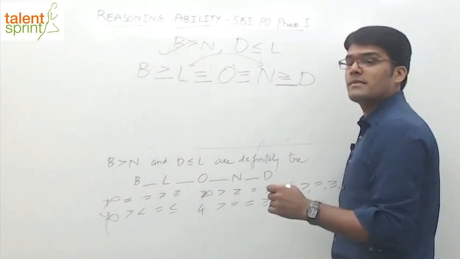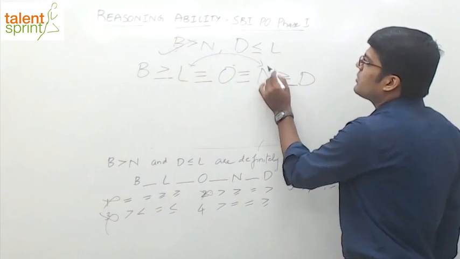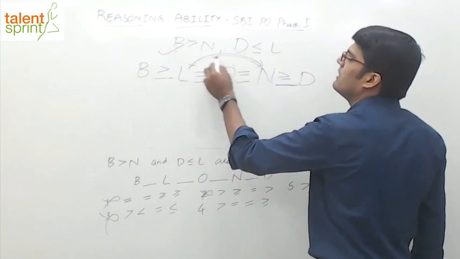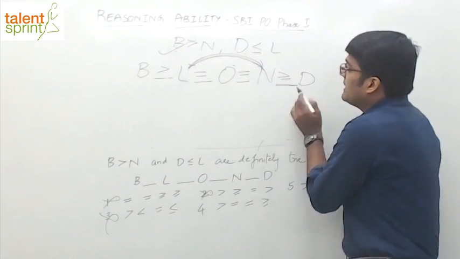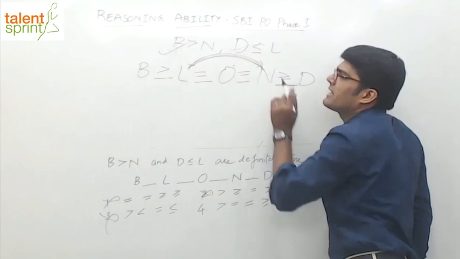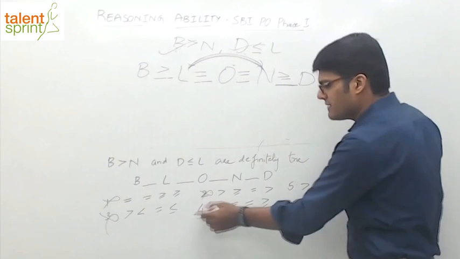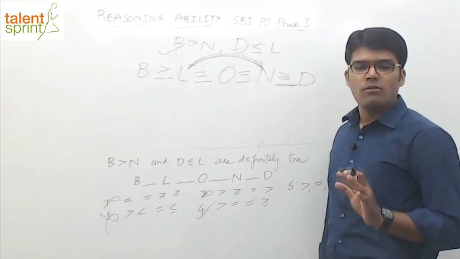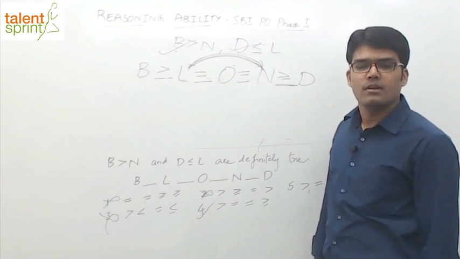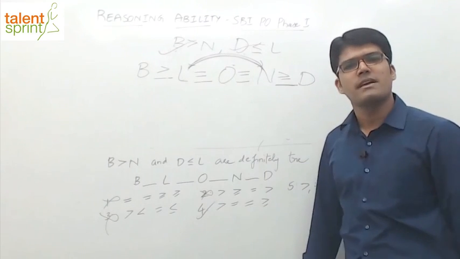First one is satisfied. Second one, D less than or equal to N. We want D to be less than or equal to L. We know that N and L are equal, so N can be replaced with L. D is less than or equal to N implies D is less than or equal to L. The second one is also satisfied. Both the conditions are satisfied. We can say the fourth option is the correct answer. So all we need to do is just substitute the answer options and verify which of them is correct.